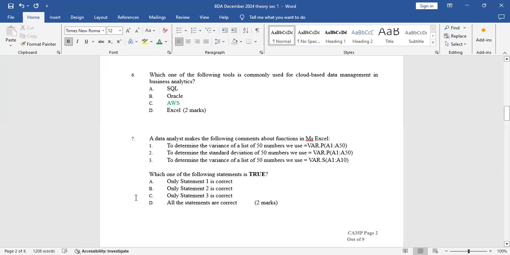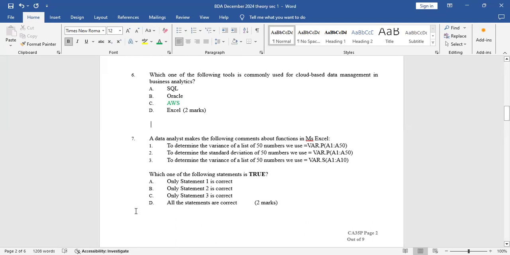Then number 3, to determine the variance of a list of 50 numbers, we use variance of a sample A1 to A10. That's wrong, because you only use a sample if the list of numbers is below 30. If you've been a management accounting student, then you know this very well, that anything above 30 is a population, while anything below 30 is a sample.